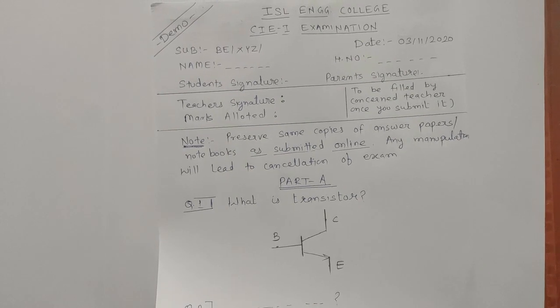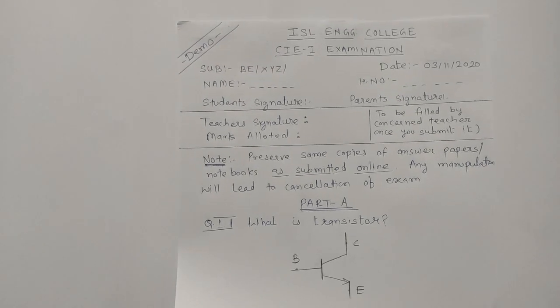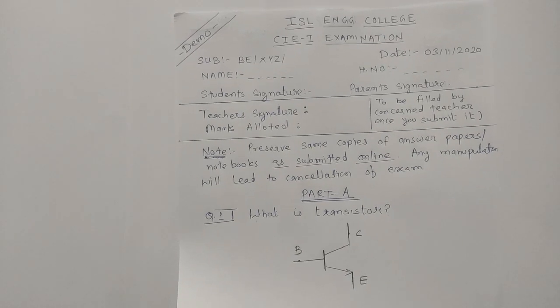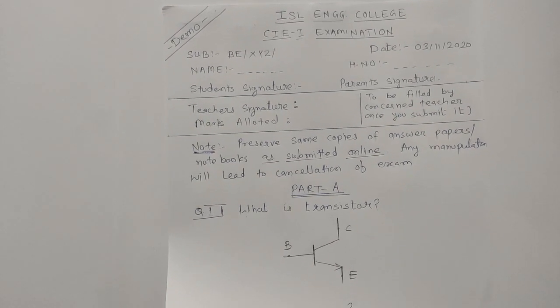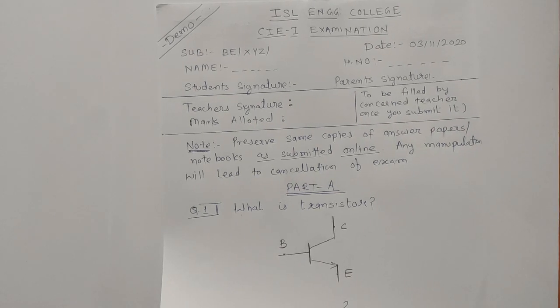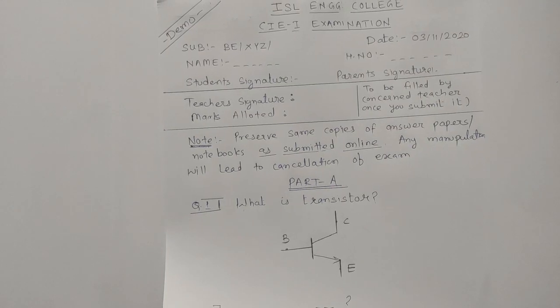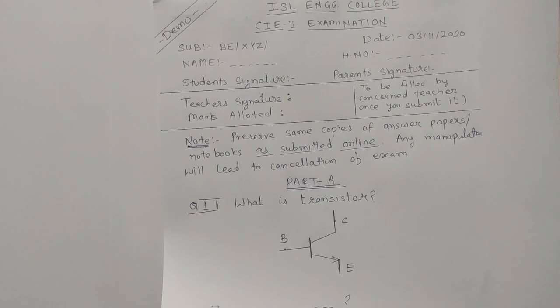You can upload both the types of files. Either you can submit the direct snapshot, the JPG file, or you can club them into a single PDF and then you can upload the PDF file also. Let us have a look how to create the PDF file on the phone and how to submit it in the Google form.